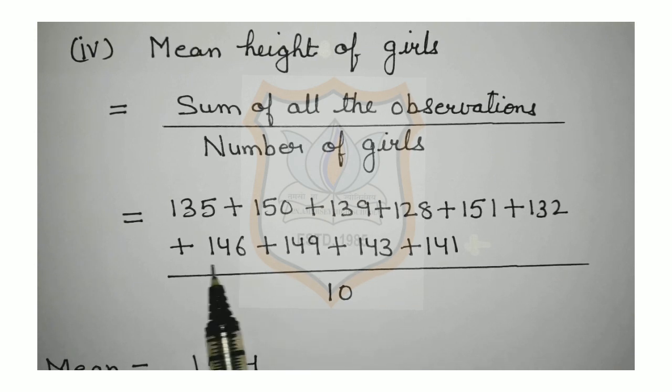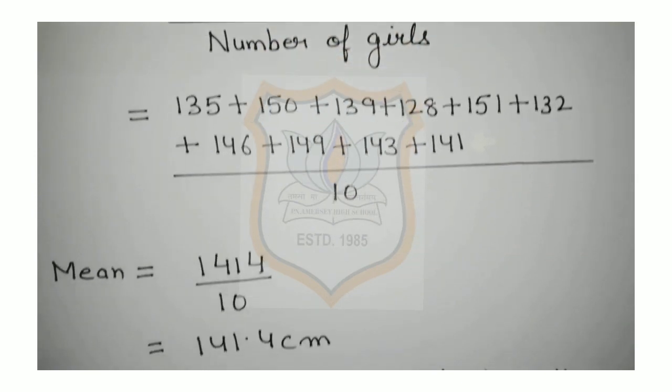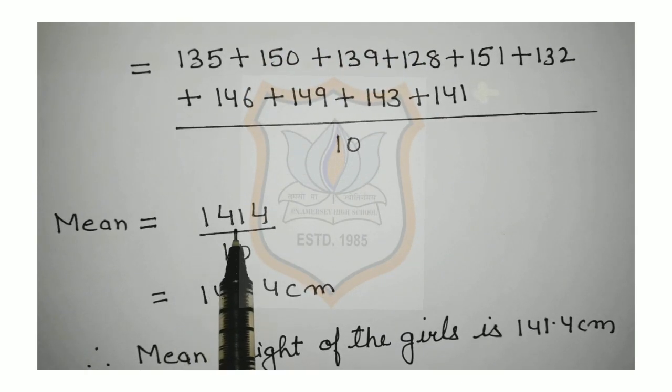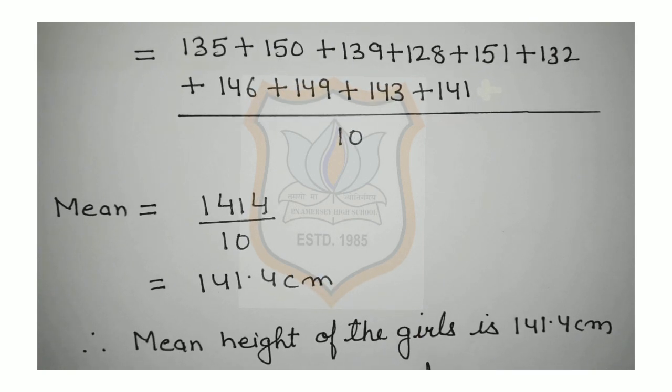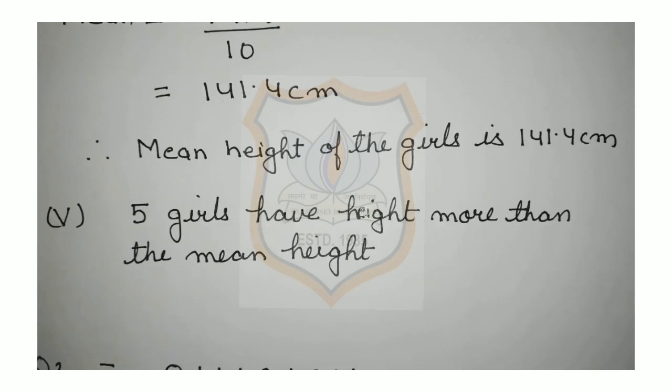So, after adding all these numbers, we will get 1414 upon 10. By dividing 1414 by 10, we will get 141.4 centimeters. So, we can say that mean height of the girls is equal to 141.4 centimeter.